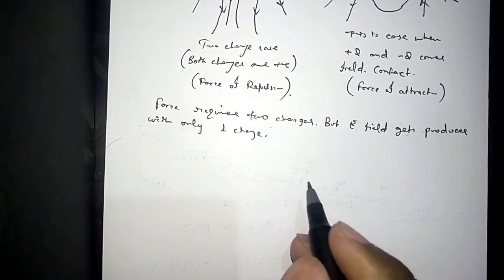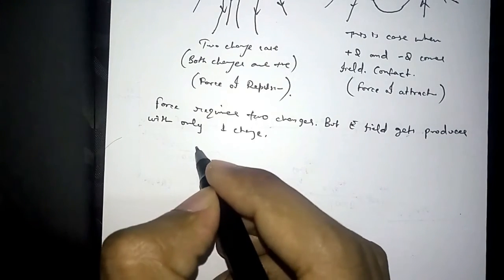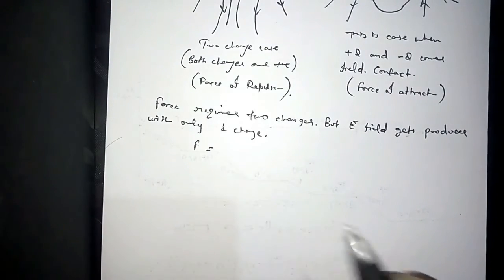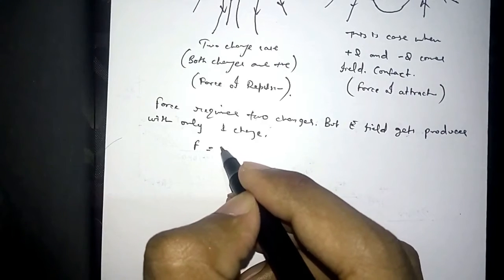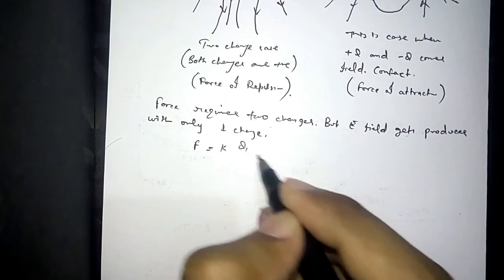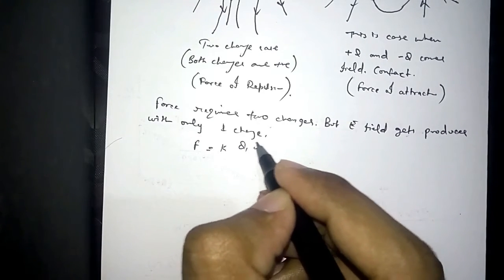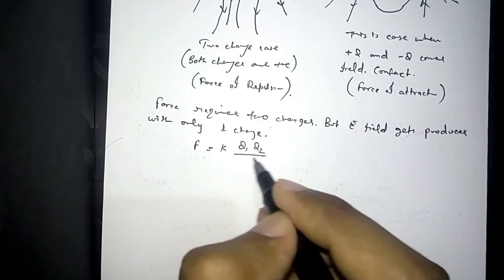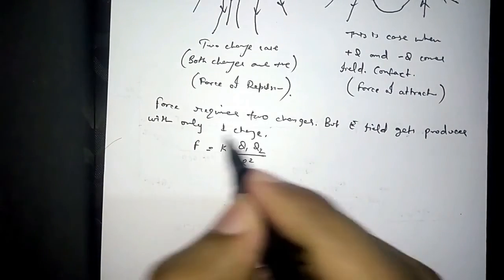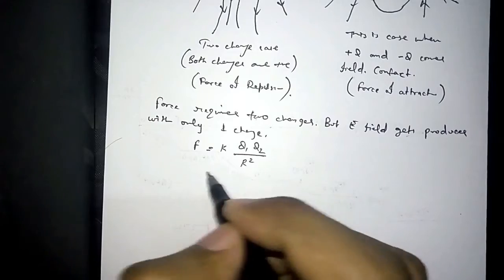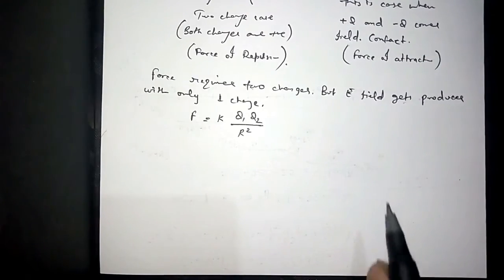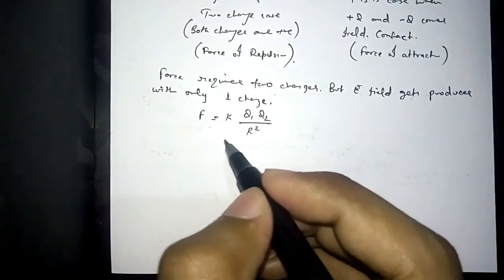As we know the formula for force, as we discussed in previous class, K Q1 Q2 divided by the distance between them squared. We are discussing only the magnitude. So to calculate the electric field we need only one charge.